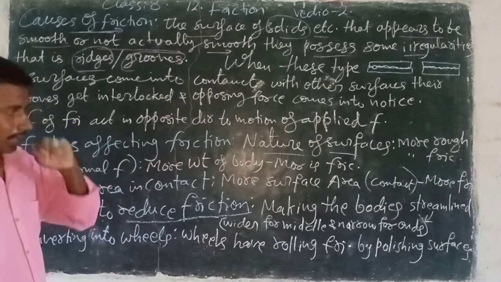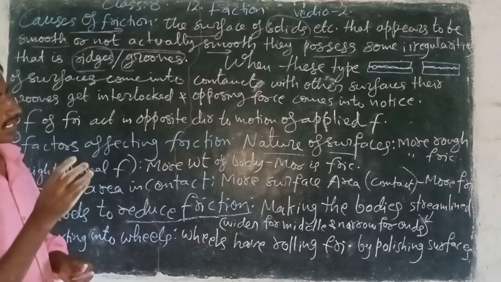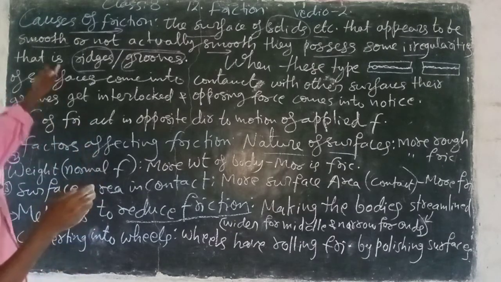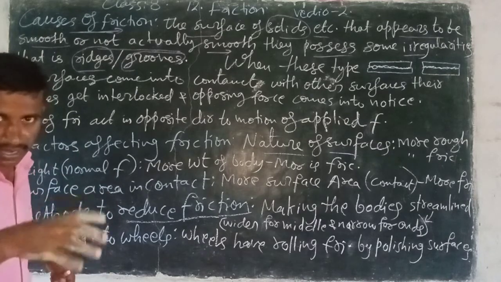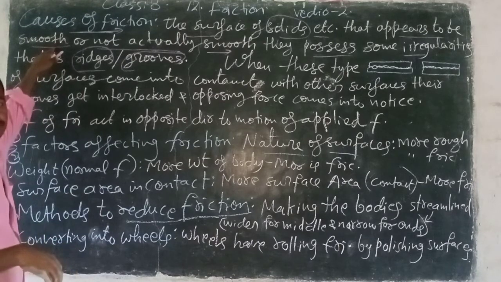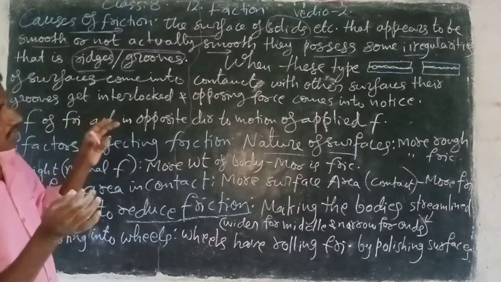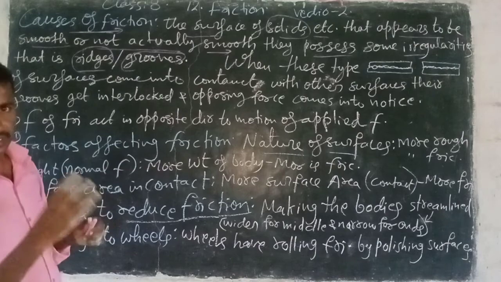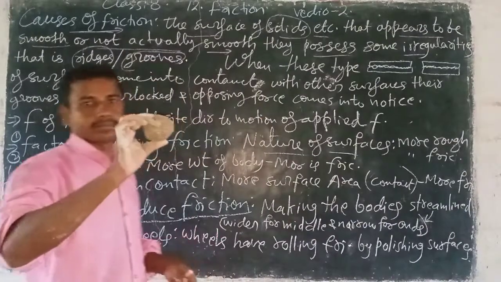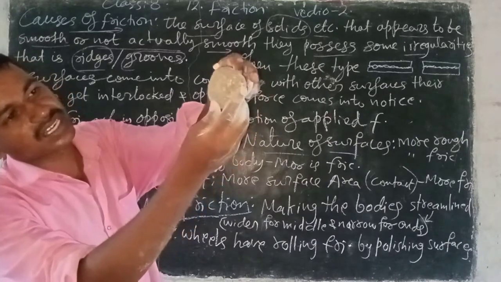Look here, our shoes have grooves. When you take some solids, when we look at them normally, we think that they are smooth, but they are not actually smooth. They possess some irregularities. Look here, I will show you one thing. Look at this stone. When you look at this stone, it looks smooth, but it is not smooth.